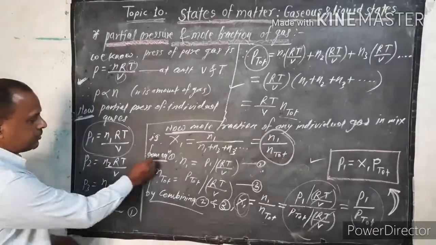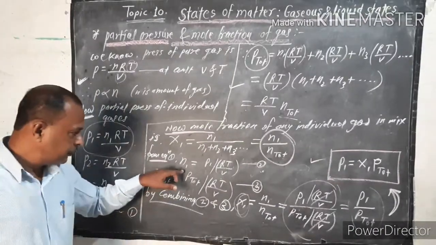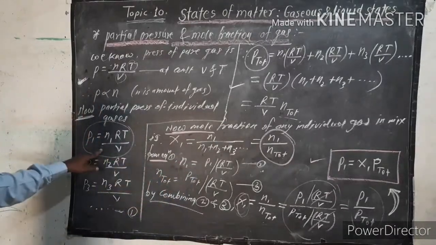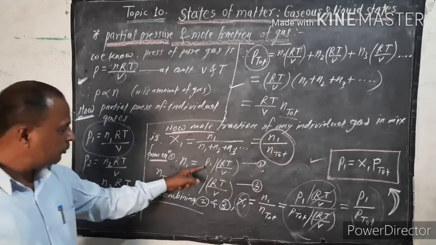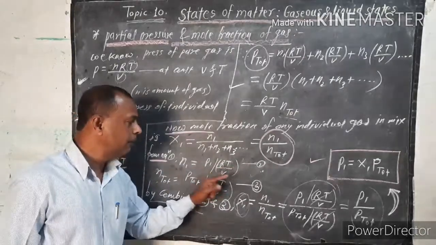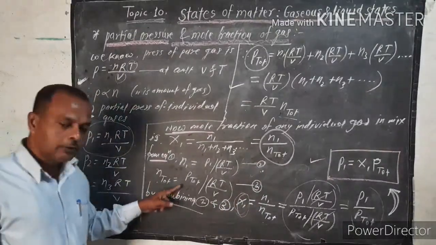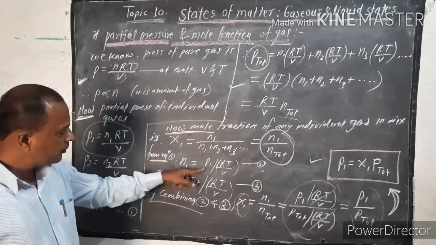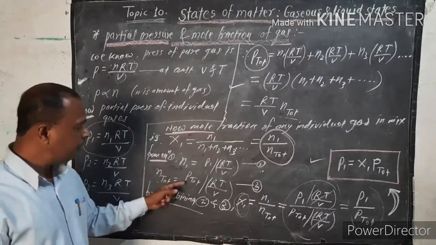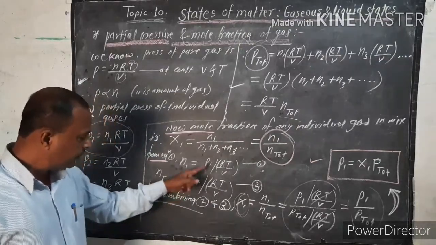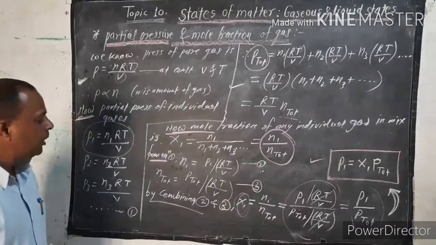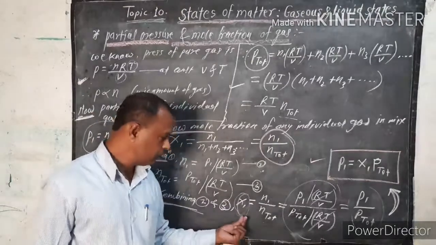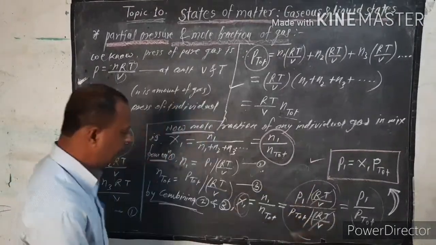Now from equation 1, how do you write it? Converting the term for n1, n1 is equal to P1 upon RT upon V. This is equation 2. Now n total: the total number of moles can be written the same way, as the total pressure P divided by RT upon V. This is equation 3. Now by combining equations 2 and 3, we get X1.